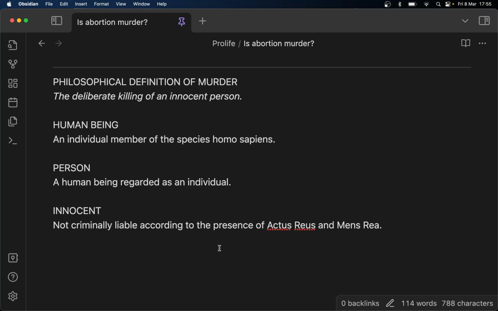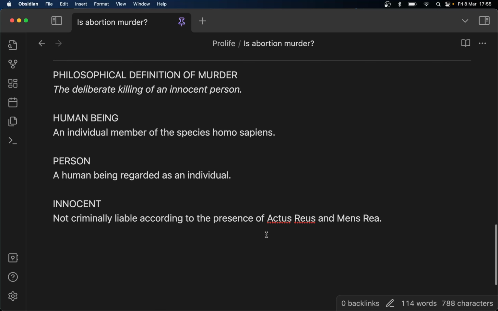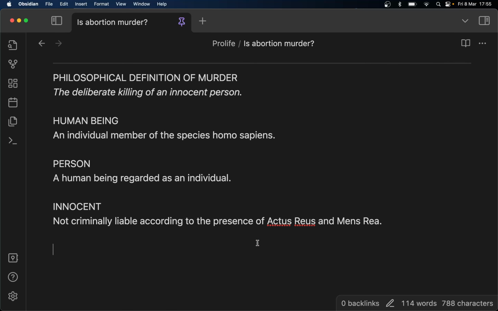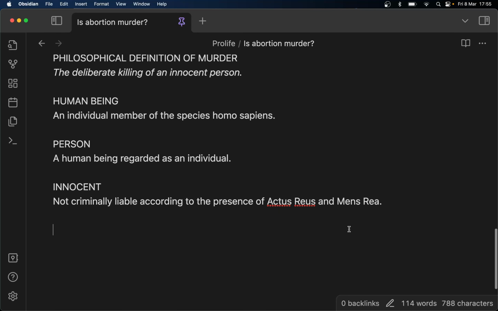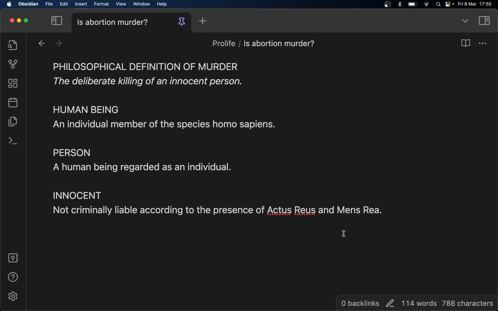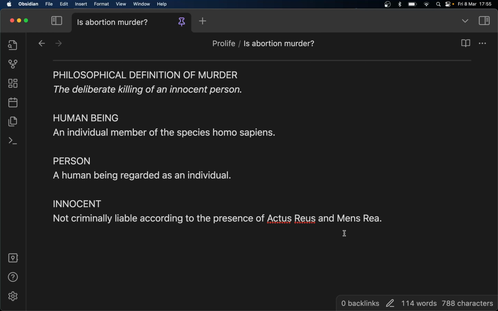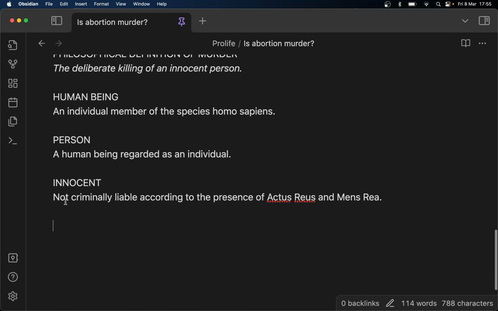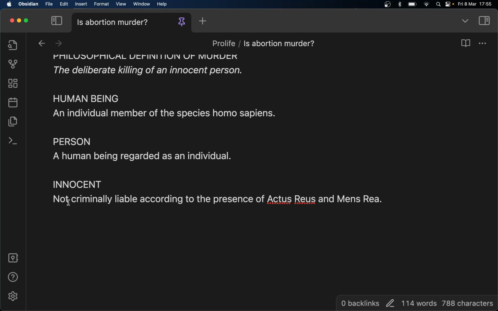So in regards to the unborn, there is no possible actus reus that can apply to the unborn. There's no possible crime that they could commit, and it's impossible to prove the mens rea because they don't have the ability of speech yet. You can't say to a fetus in the mother's tummy, "Oh, did you pinch that bike?" Well, obviously no, because they can't pinch bikes, and they can't say, "Yeah, I pinched that bike." So they're innocent. It sounds obvious, but for some people you have to be very precise with definitions.